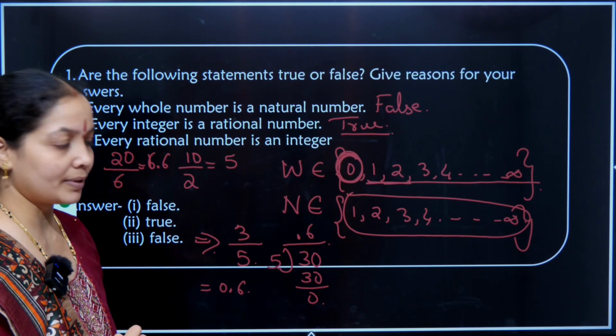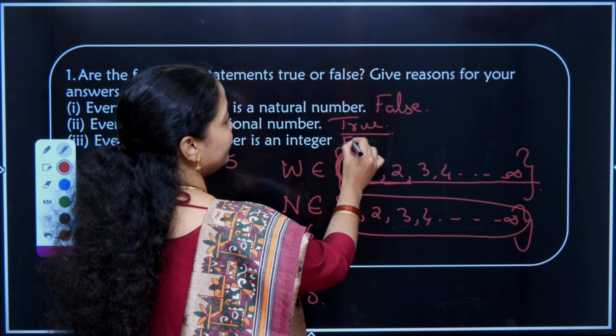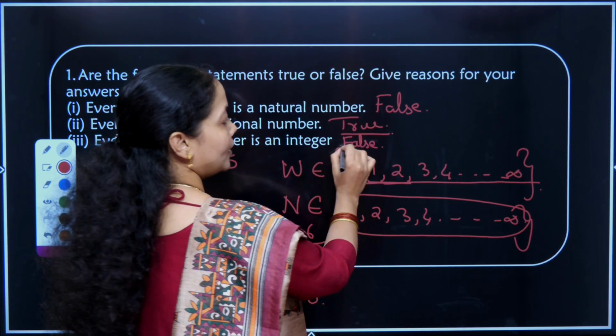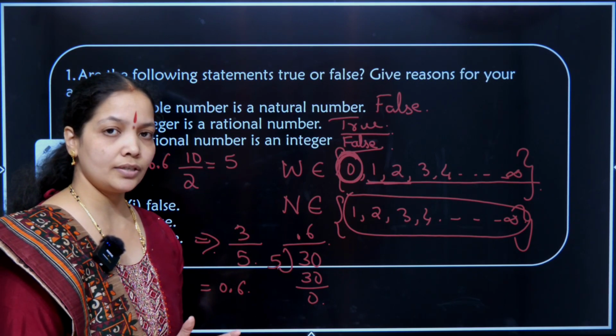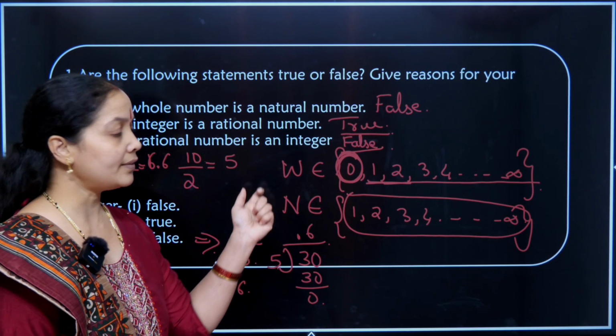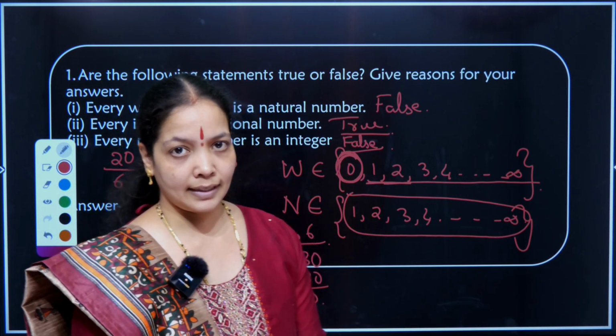It has a decimal component. Therefore, every rational number is an integer is a false statement. So just by understanding the definitions, we can easily sort out true and false statements given in the same format.